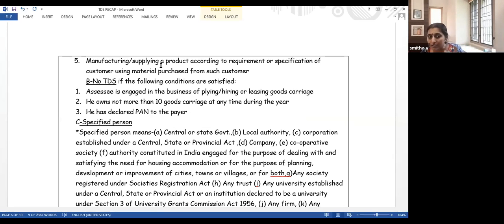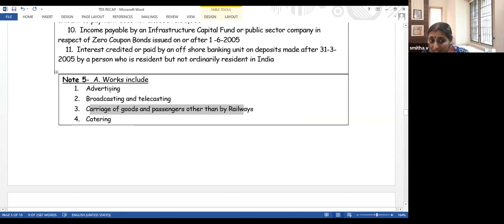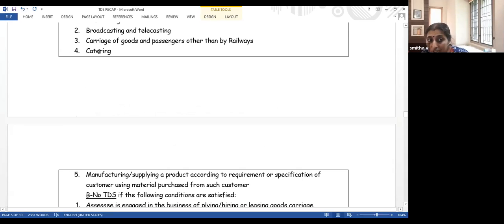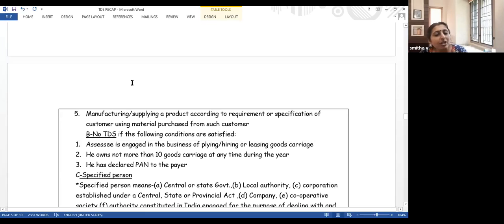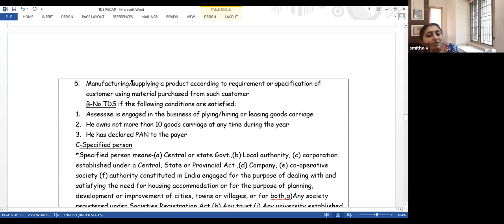This is important. See, this line is important. This is what is being asked in that question. These are all called works contract. Advertising, broadcasting, carriage, catering. See, it is an ABC. It's easy to remember. A, advertising, B, broadcasting, C, carriage, C, catering, and manufacturing or supplying a product according to the requirement or specification of a customer using material purchased from such customer.